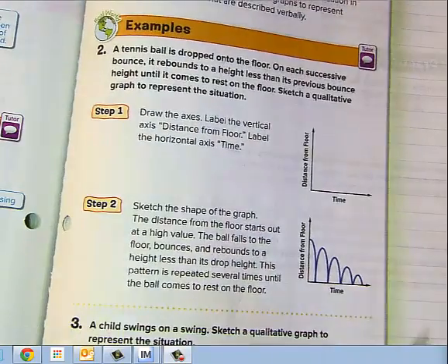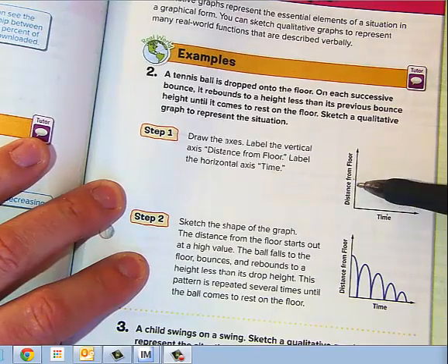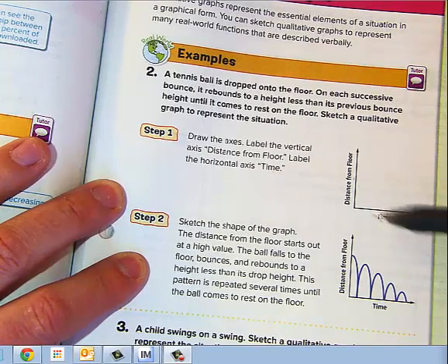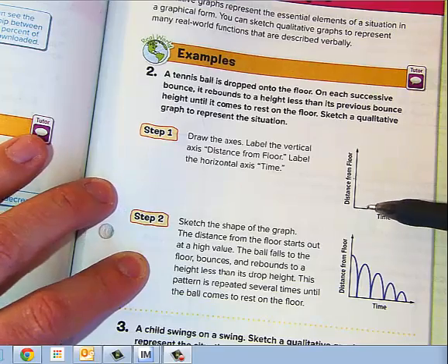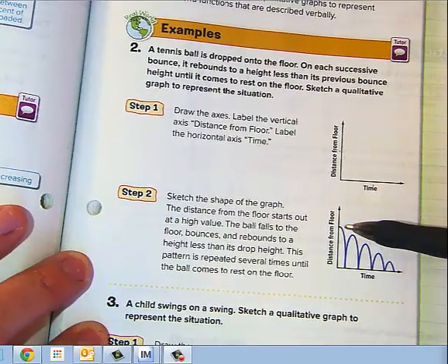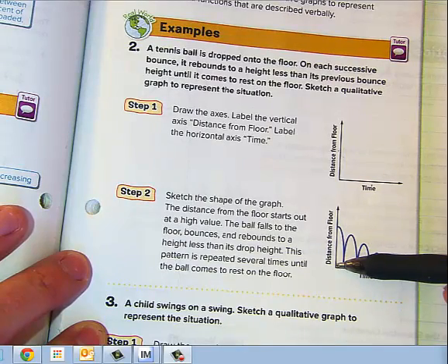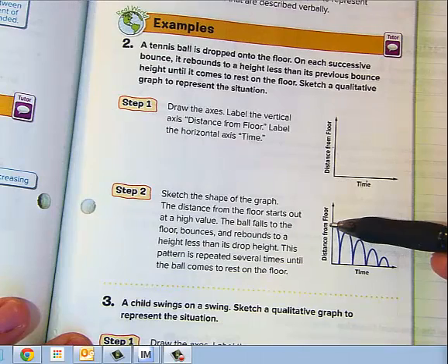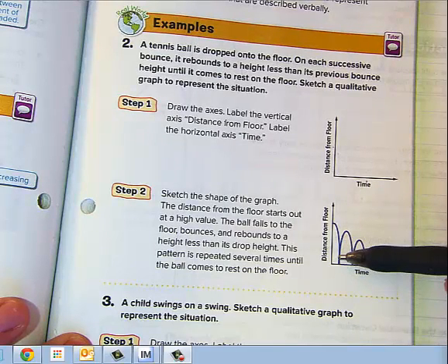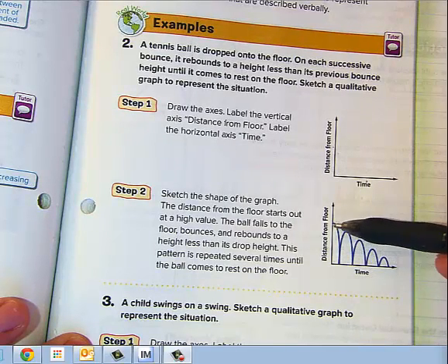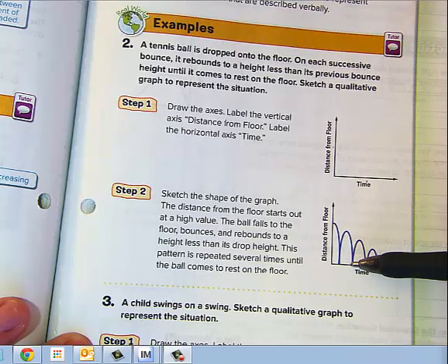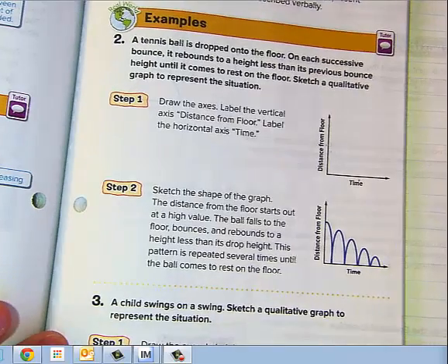So you have to think first about your labels and put your labels on. Go distance from floor and time. Time is usually always along the bottom, so make sure you always put time on the bottom. And then right here we see our graph. You hold the tennis ball up. Don't start the tennis ball at the floor at 0. You hold the tennis ball up, and then you drop it, and then it goes up again, kind of at the same angle it went down, but you just don't go as high. Then it drops again, raises but not as high, drops again, raises not as high, drops again, raises not as high. Okay? So that's kind of how you would do that.